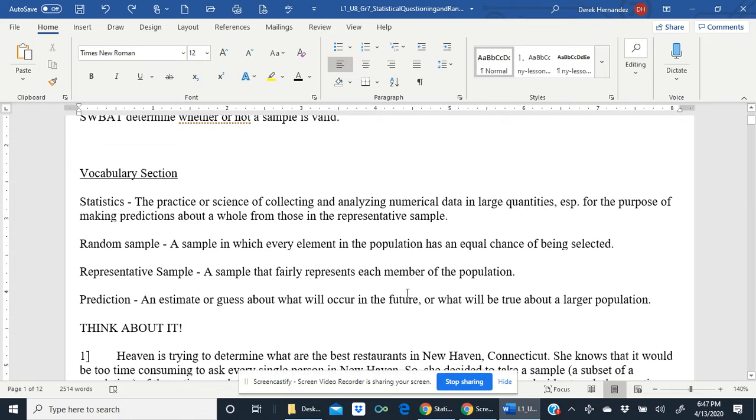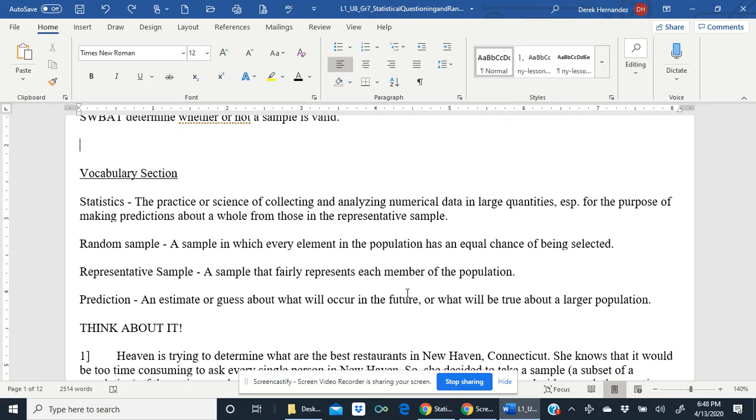There is some new vocabulary for you to know and be able to work with. For example, statistics: the practice or science of collecting and analyzing numerical data in large quantities, especially for the purpose of making predictions about a whole from those in the representative sample. A random sample: a sample in which every element in the population has an equal chance of being selected.